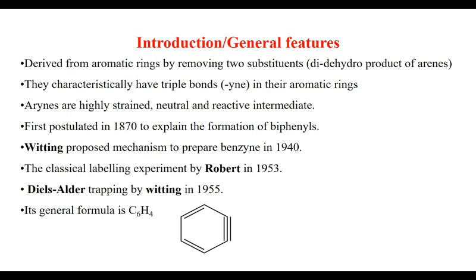It was first postulated in 1870 to explain the formation of biphenyls, and after that Wittig proposed a detailed mechanism for benzyne in 1940. Roberts provided further experimental evidence by his labeling experiments, which we are going to study later in this lecture. Then trapping experiments were performed by 1955. Its general formula is C6H4 as shown here.